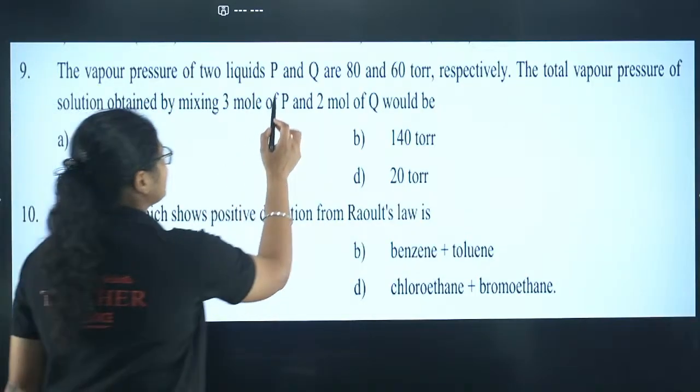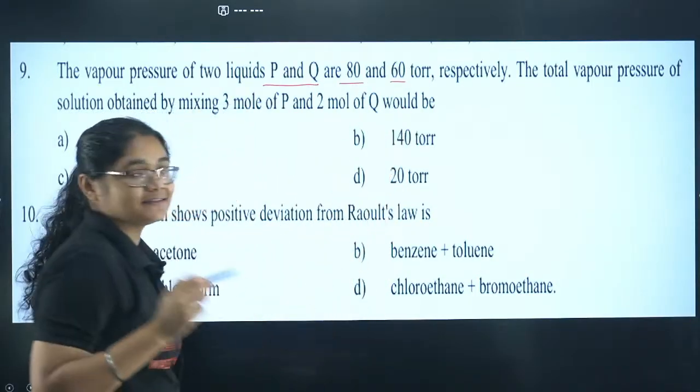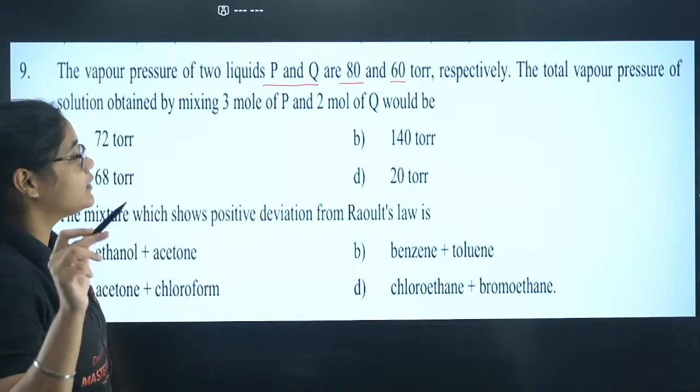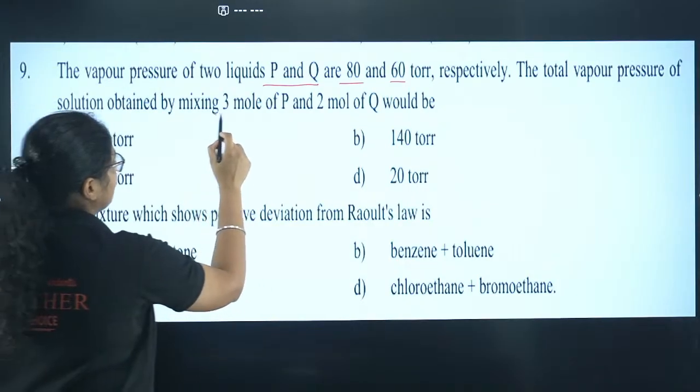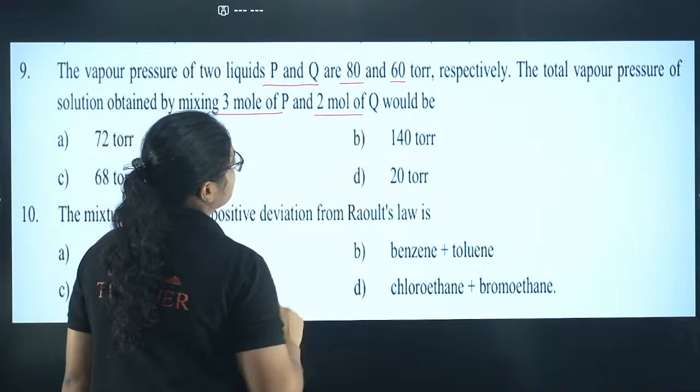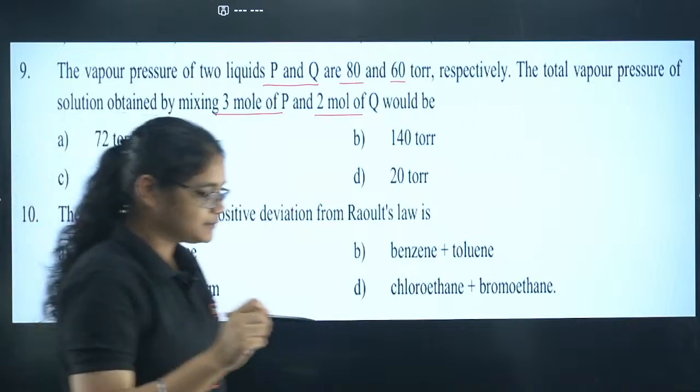Vapor pressures of two liquids P and Q are 80 and 60 torr respectively. The total vapor pressure of the solution obtained by mixing 3 mole of P and 2 mole of Q would be. Please calculate this one and tell me.